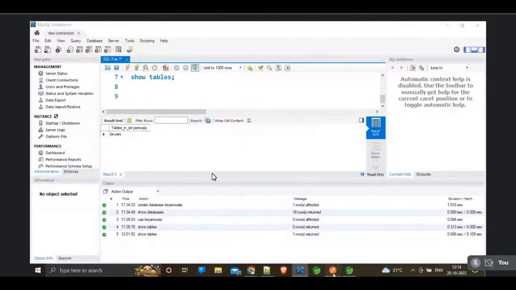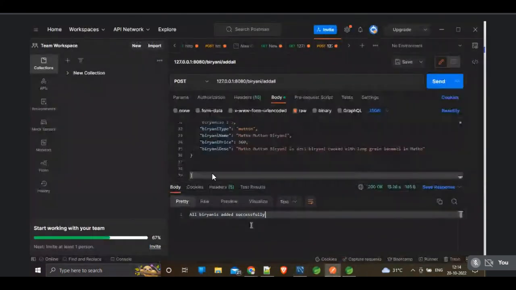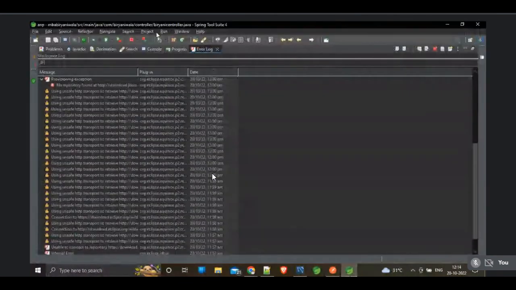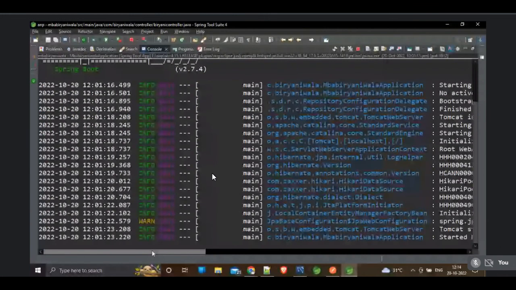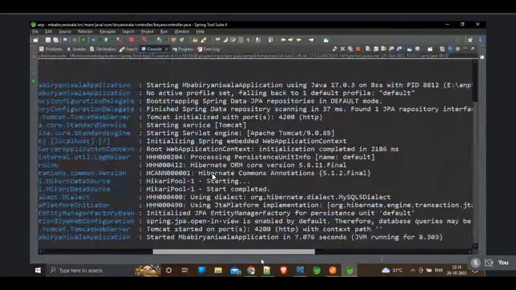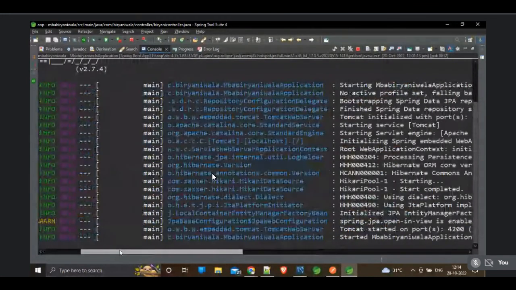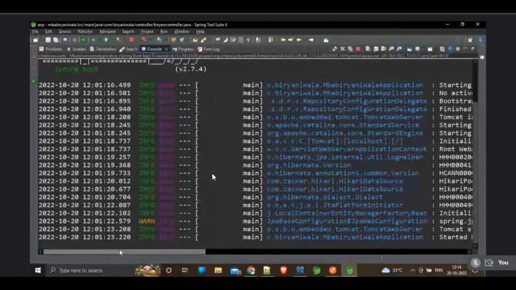Here we got the message that all biryanis were added successfully, and you can check the console of our application. You can see there is no error in our console, just the Tomcat server started on port 4200. That's it. Now I want to see whether the content from Postman is updated in our database or not. We have to check for it.